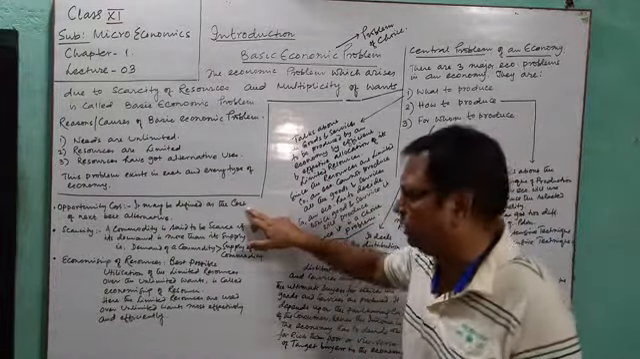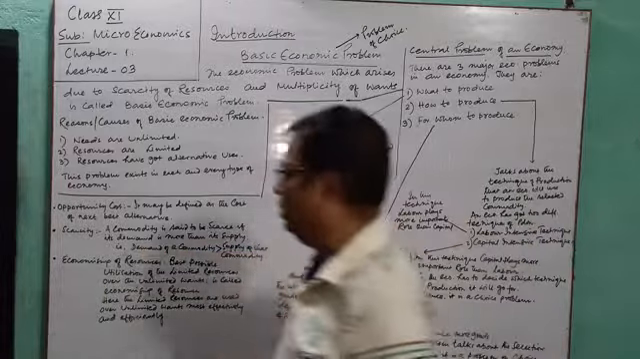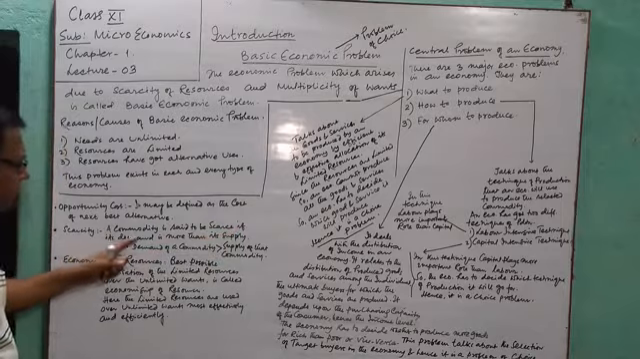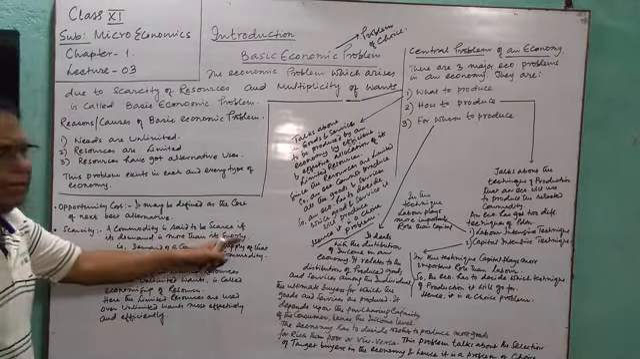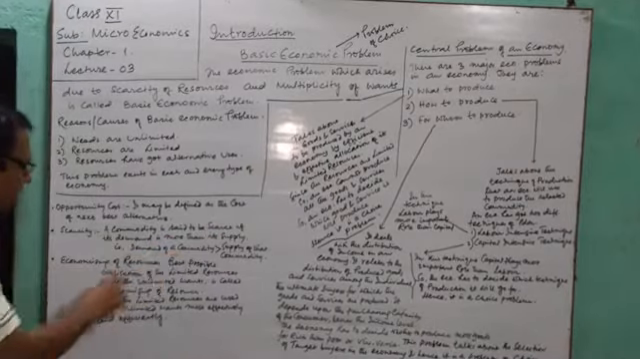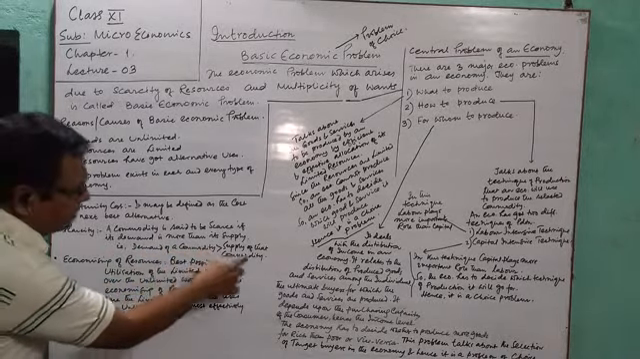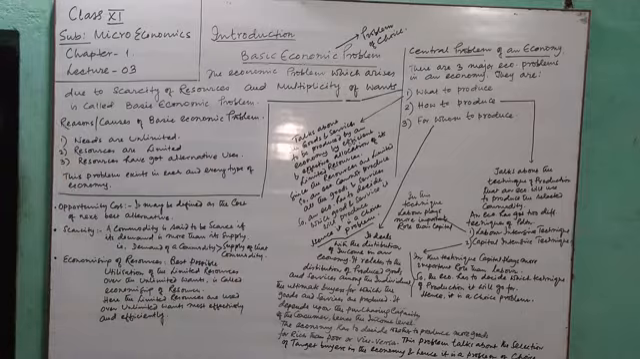This is opportunity cost. Then scarcity, I have told you, a commodity is said to be scarce if its demand is more than its supply. Simply, the formula is: demand of a commodity is greater than supply of the commodity.